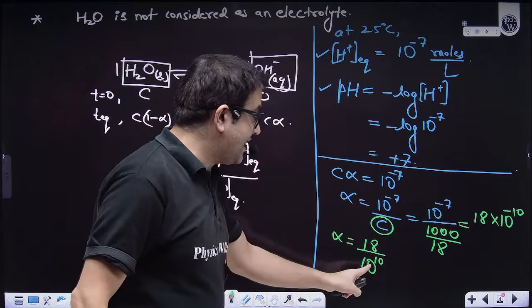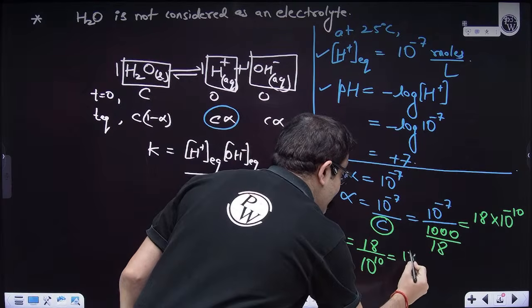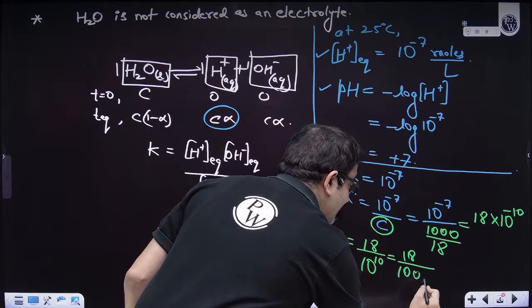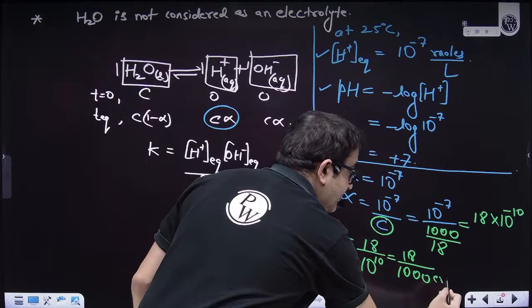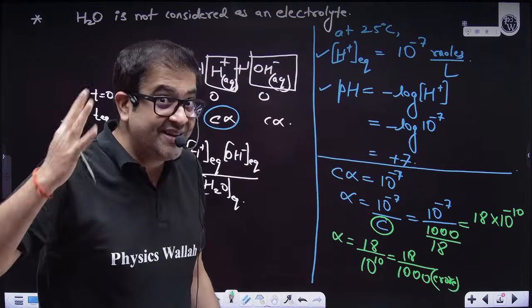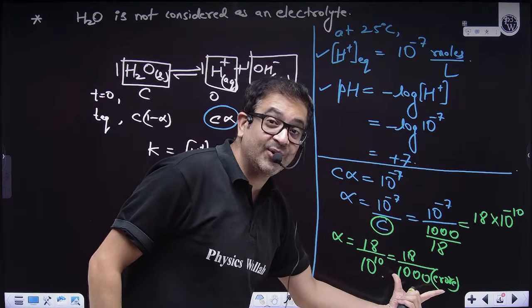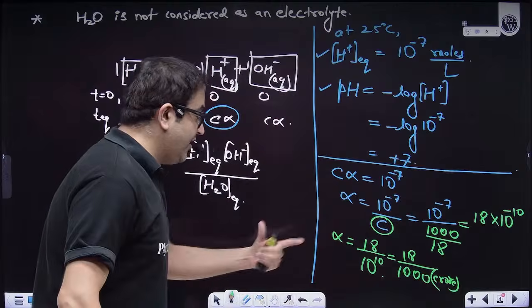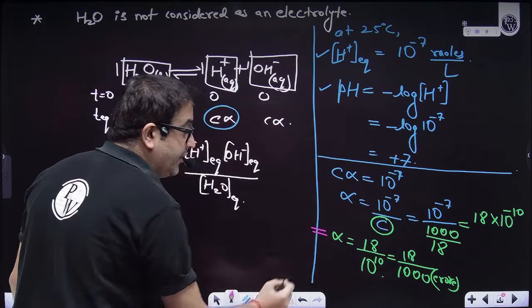Because I have 3, I am also writing this as 18 upon 1000, that is 10 raised to the power 3, into 10 raised to the power 7, and 10 raised to the power 7 I am writing as crore, because crore of rupees I know. So the denominator's total value is 1000 crore. And what is the definition of degree of dissociation alpha?